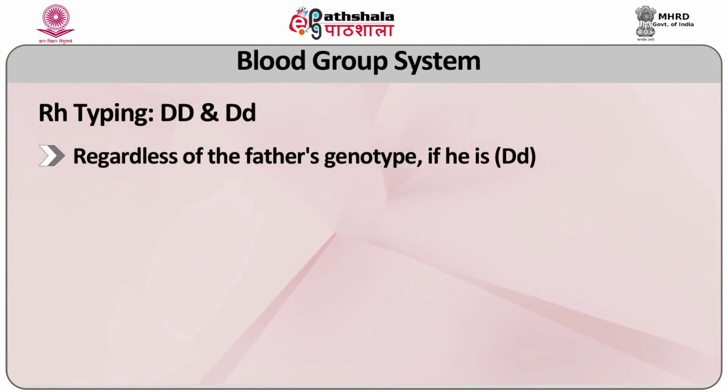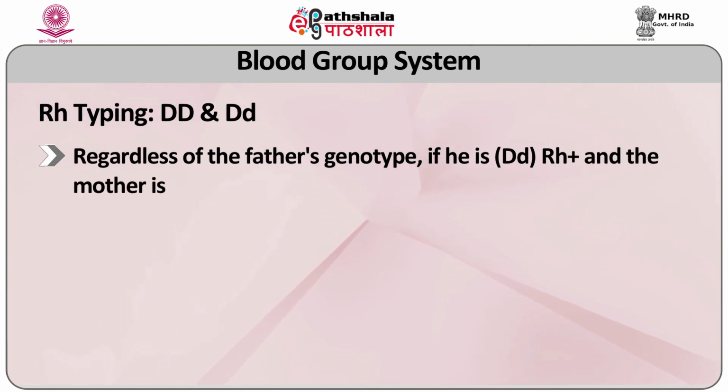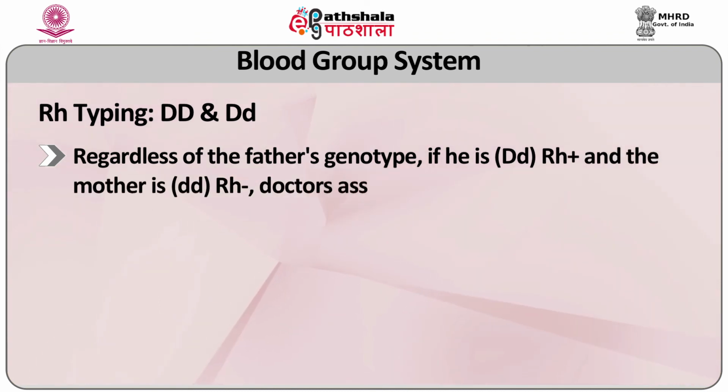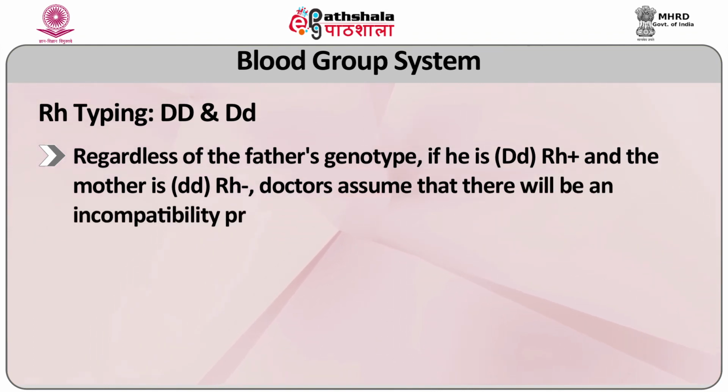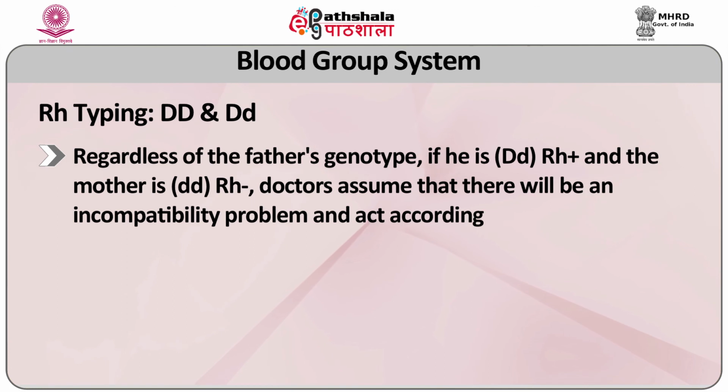If he is small d and capital D Rh positive and the mother is small d Rh negative, doctors assume that there will be an incompatibility problem and act accordingly.